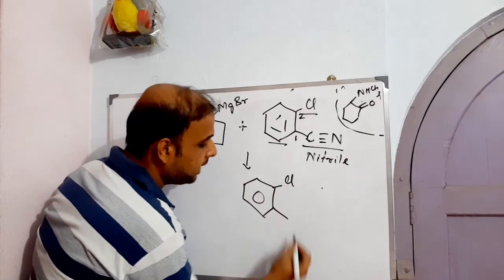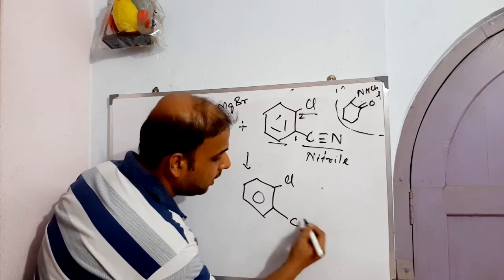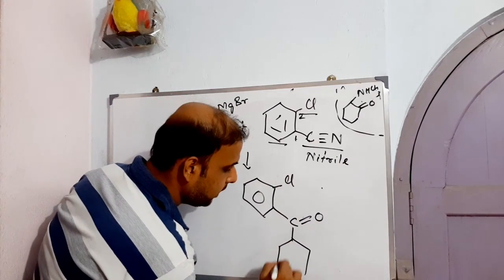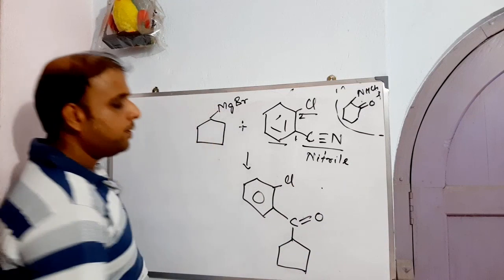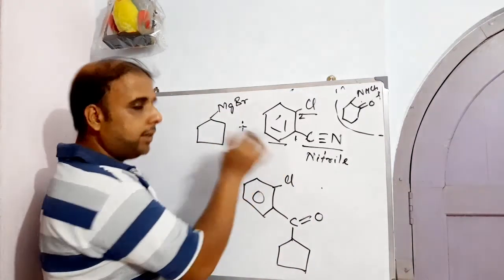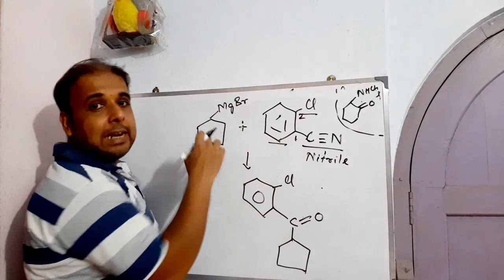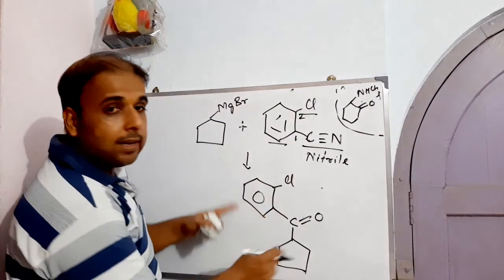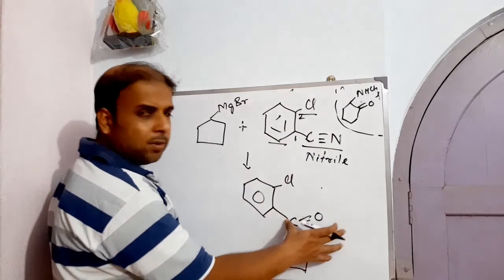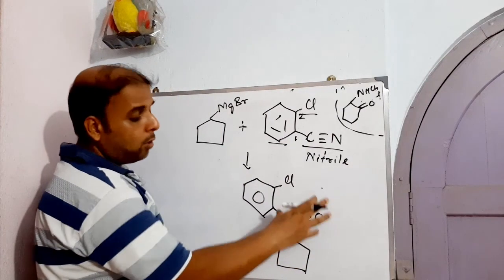Fluoro, then we have a carbon, to this carbon we have a double bond O, then to this we have something like this. So this is the one which will get formed out of this union, right? So when 2-chloro-benzonitrile reacts with cyclopentyl magnesium bromide, this is the one that has got formed. So this is nothing but the ketone, that means carbonyl group.